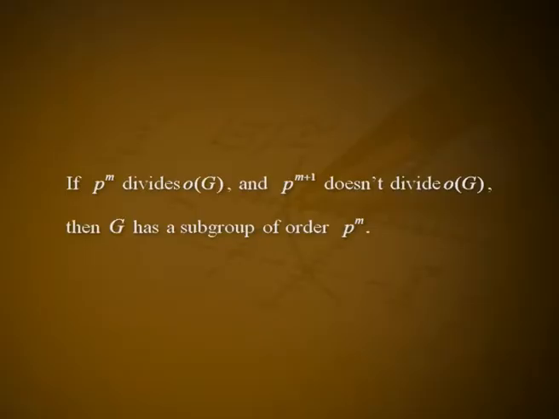The following corollary is a special case of theorem 1 and is usually known as Sylow theorem. Corollary: if p^m divides the order of G and p^(m+1) does not divide the order of G, then G has a subgroup of order p^m. Definition 1: a subgroup of G of order p^m, where p^m divides the order of G but p^(m+1) does not divide the order of G, is called a p-Sylow subgroup of G. The corollary to theorem 1 asserts that a finite group has a p-Sylow subgroup for every prime p dividing its order.